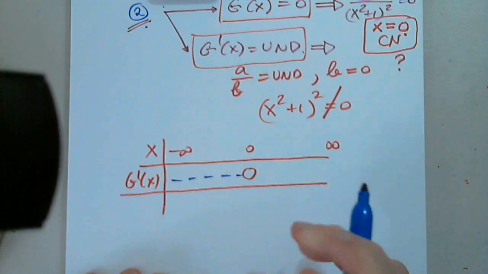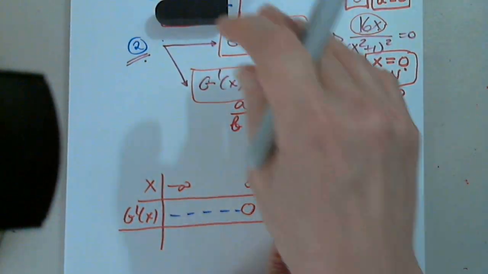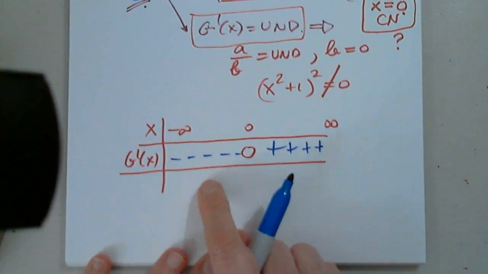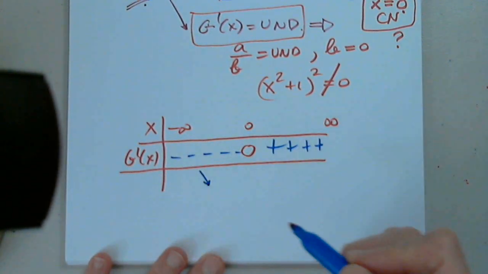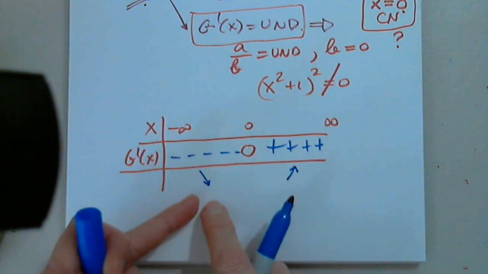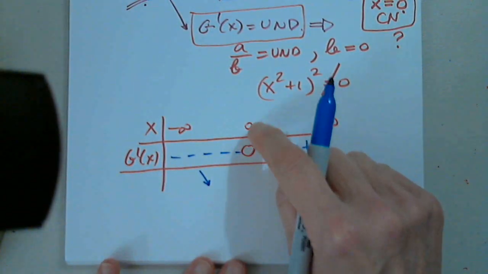Negative. Perfect. When x is +5, what is the sign of the entire derivative? Positive. That's it. So then the function has to be decreasing and has to be increasing, as we know. If the derivative is negative, the function is decreasing. If the derivative is positive, the function is increasing.